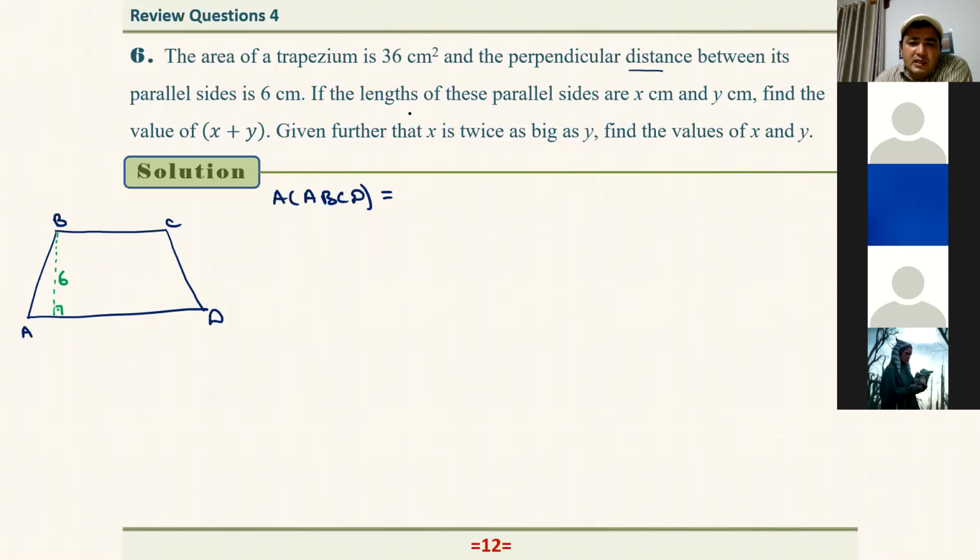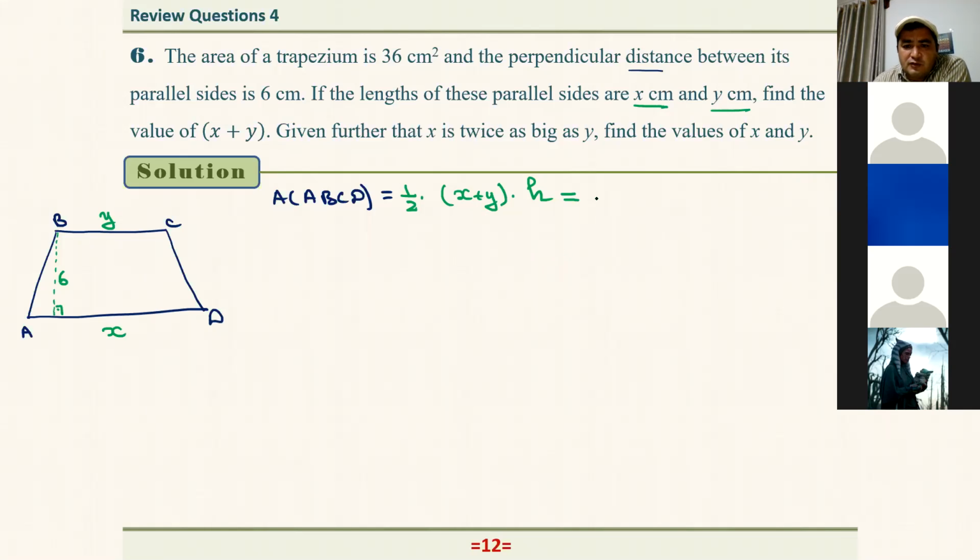It says that if the length of these parallel sides are X centimeters and Y centimeters, let's say this one is X and this one is Y, how do you find the area of the trapezium? We know that it's equal to 1/2 times the sum of the parallel sides, that is X plus Y, times the height. That gives us the area of this trapezium.